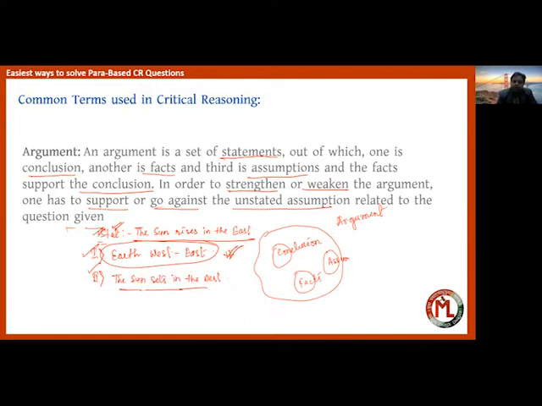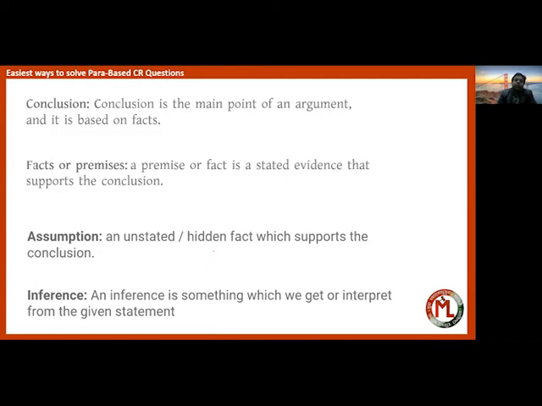Now come to other words which are quite frequently asked in critical reasoning questions. The next word is conclusion. What is the conclusion of an argument? Conclusion is basically the main point of the argument, and this is based on facts.